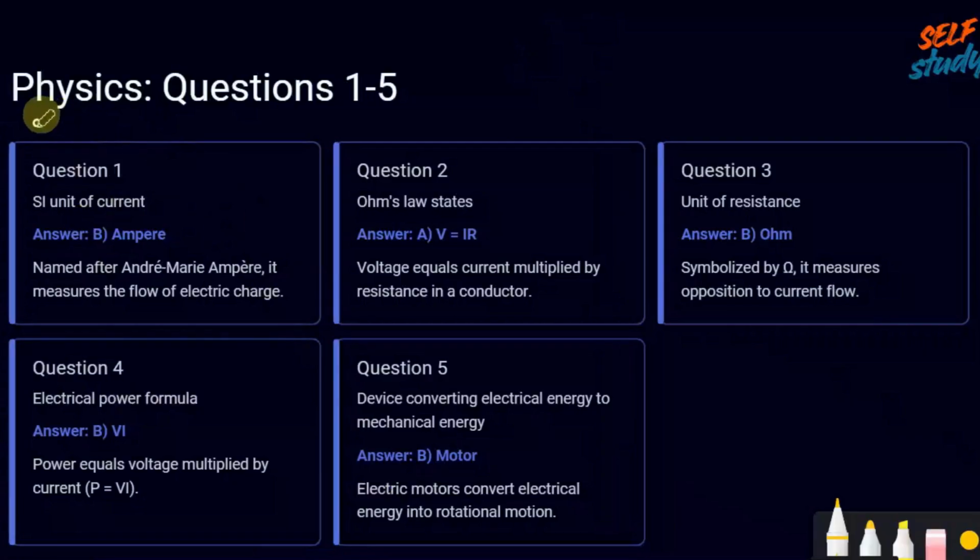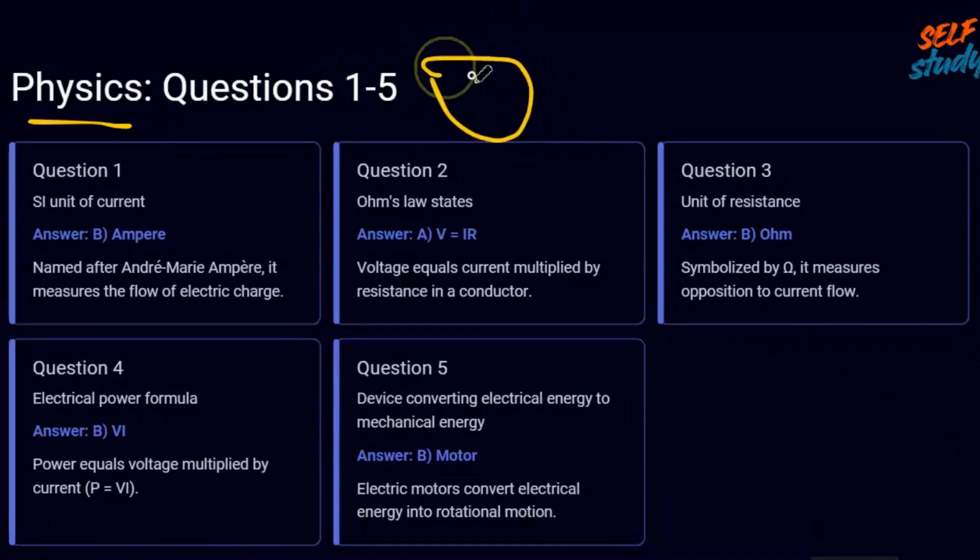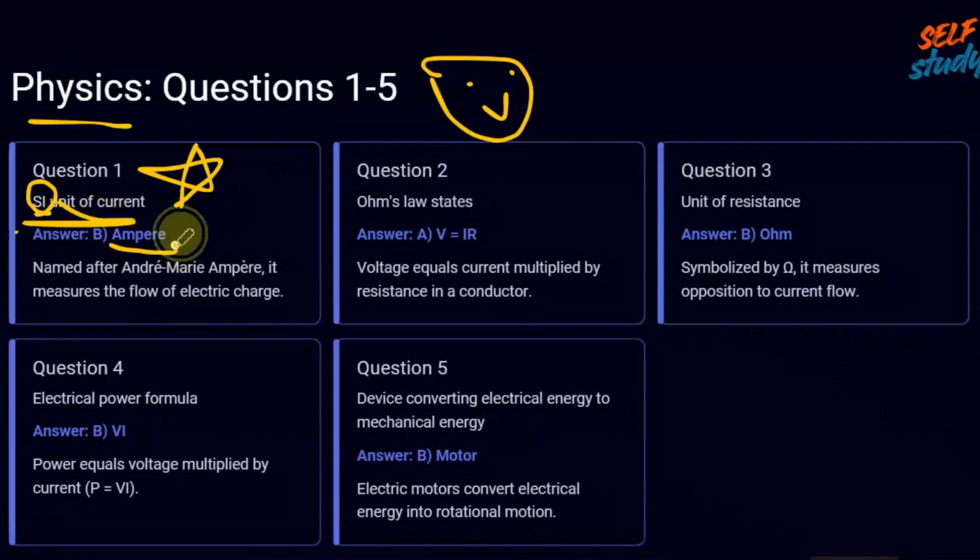Physics part, very interesting. Next, SI unit of current. These SI units are very important in physics. The SI unit of current is ampere, as you have seen. The scientist's name is also there, see it once, not that important. It measures the flow of electric charge.